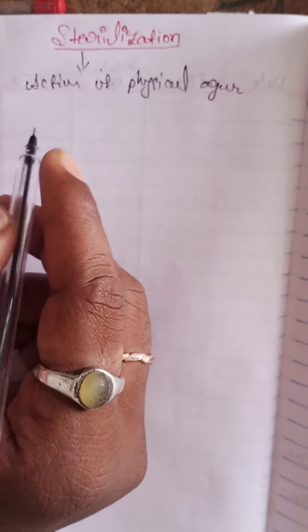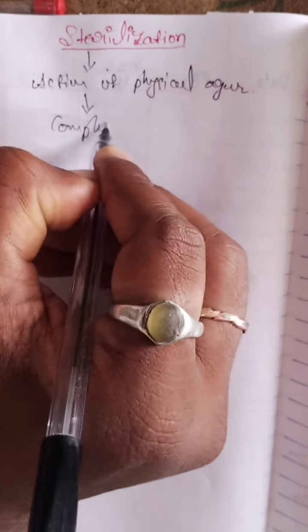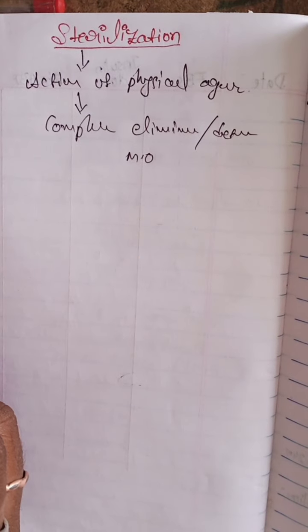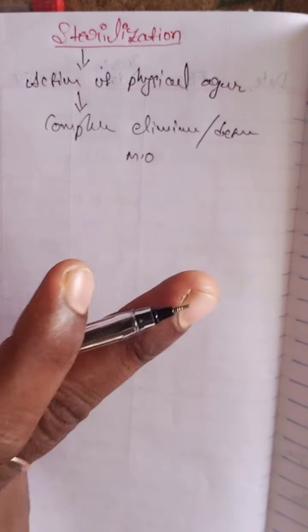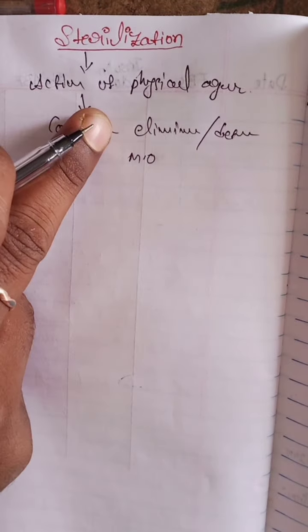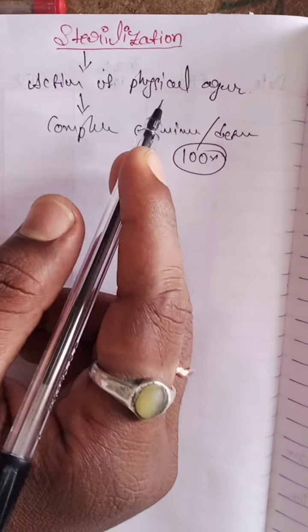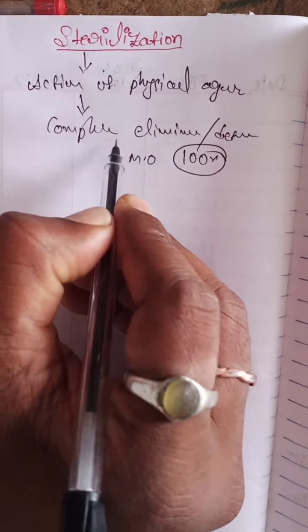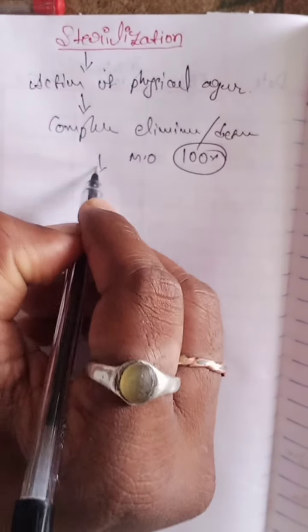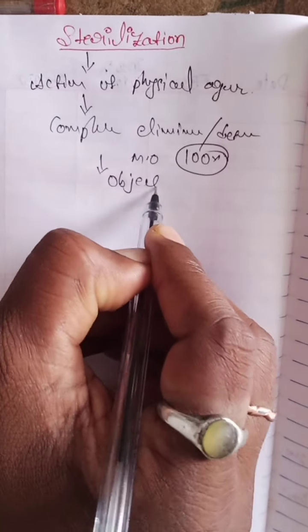The sterilization method is the complete elimination or destruction of microorganisms. With disinfectants, there is no chance of 100% removal of microorganisms, but in the sterilization process, 100% of the microorganisms are completely eliminated or destroyed. So the complete elimination or destruction of microorganisms from objects is known as sterilization.